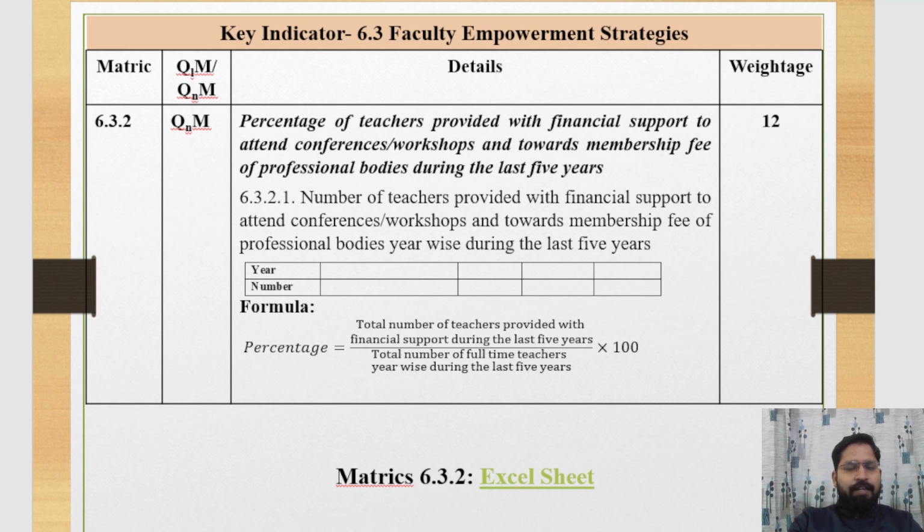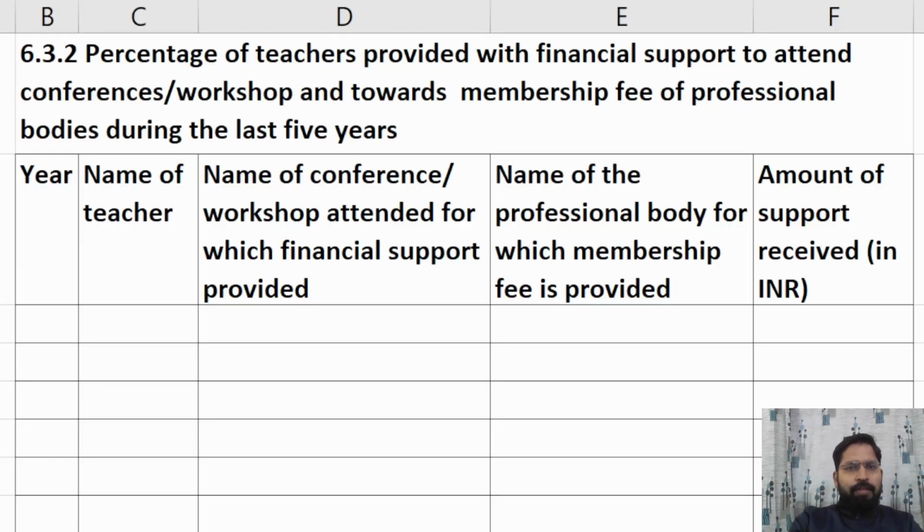Now we discuss the template of this matrix 6.3.2. Here we mention the year, name of the teacher, name of the conference or workshop attended for which financial support is provided, and name of the professional body for which membership fee is provided.